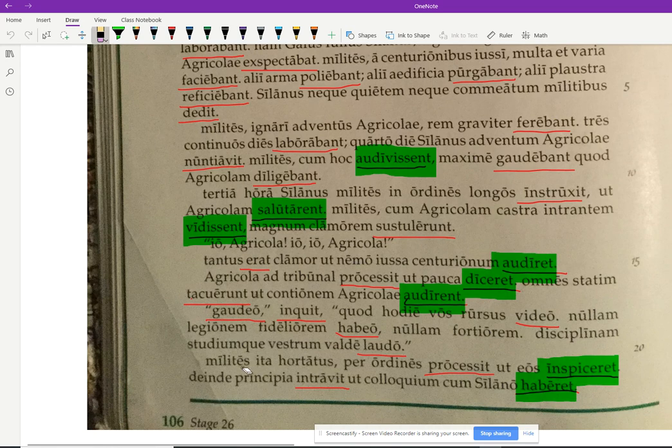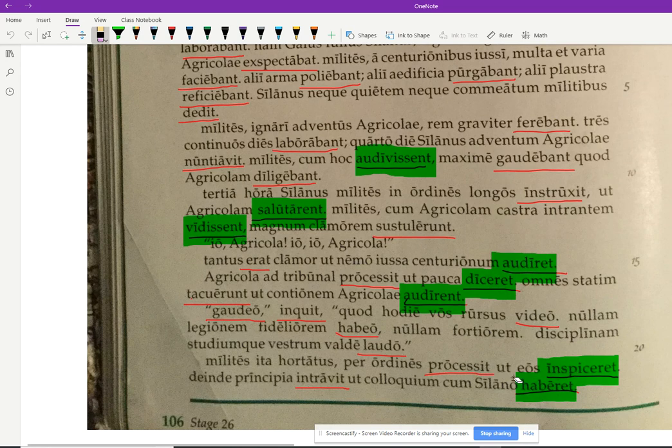Milites ita hortatus. So milites here, you might think right away it's nominative, I mean it comes first, it could be nominative, but then we have hortatus, which must be nominative with that us ending. And the singular, ergo milites cannot be nominative. Okay, so it must be accusative. So having encouraged, this is a perfect active participle, right? From hortor, hortari, a deponent verb. So it's a perfect active, one that I believe we've seen before, another common one you want to know. So having encouraged the soldiers thus, he proceeded through the rows.